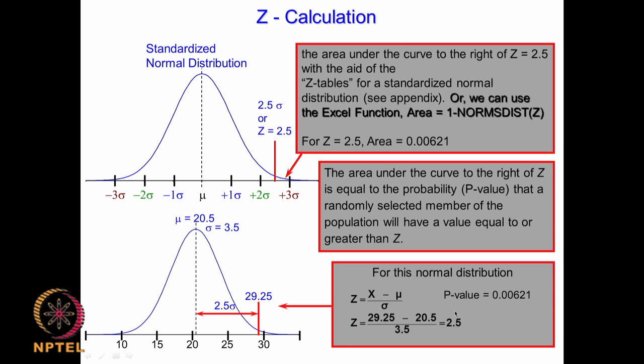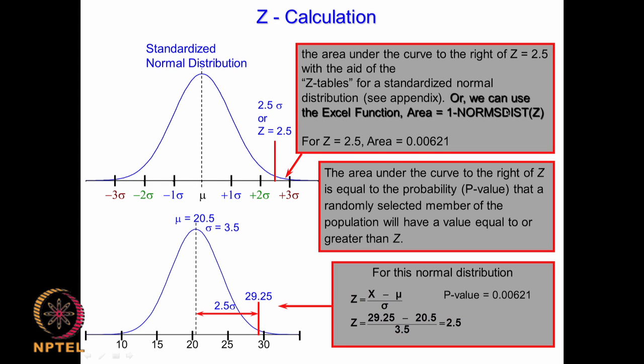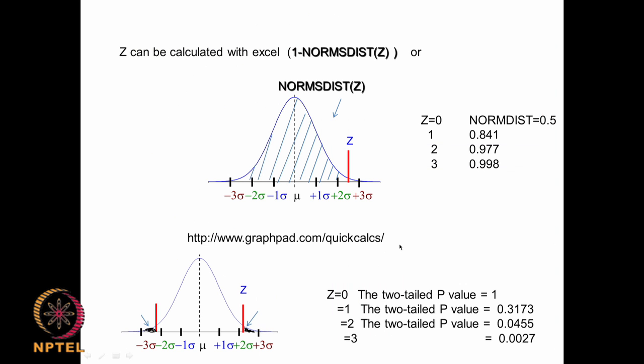So we can use different approaches, we can use this table, we can use the NORM.S.DIST, which gives in a different way, and you need to convert 1 minus, and then if you want two tail you multiply by 2, or we can use this GraphPad calculator, which anyway straight away gives both the sides. So many different approaches by which one could calculate the area under the curve, either the inside area or the 1 minus area for a given z, and this is called a standardized normal distribution.